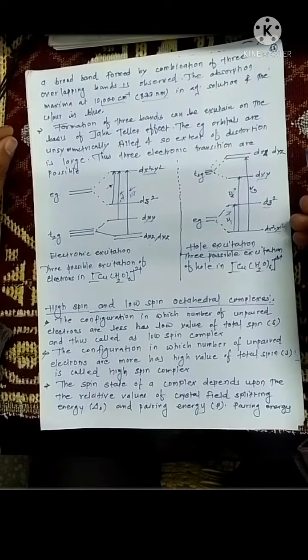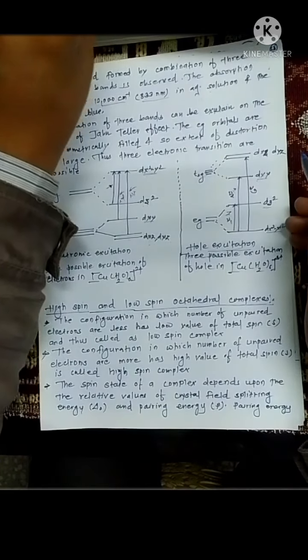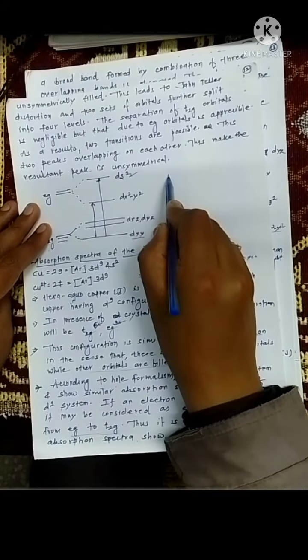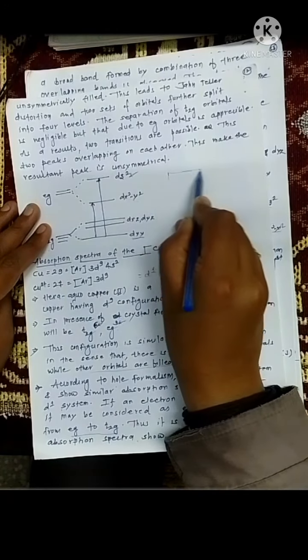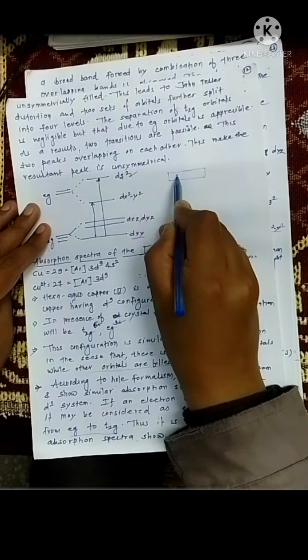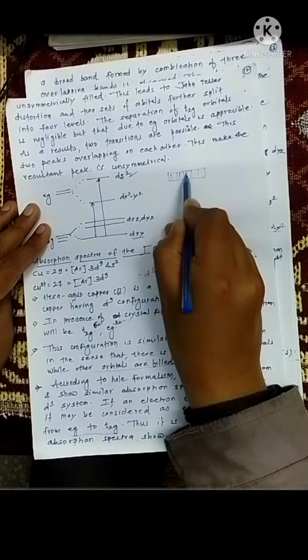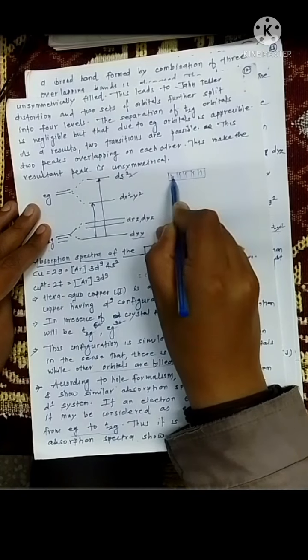Now, what is the meaning of hole? Hole simply means the vacant place. Just see here, this is your 9 electrons.